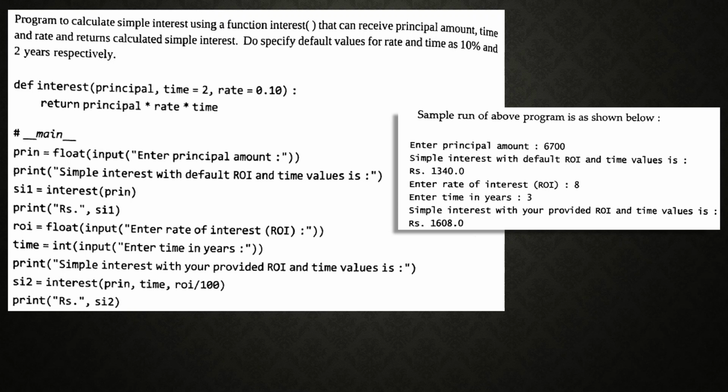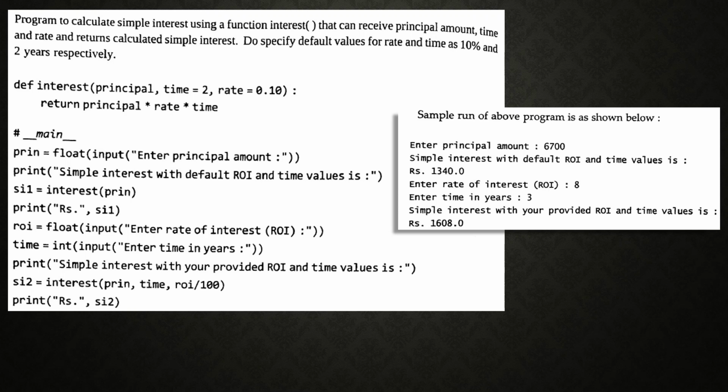So three things. Next, principal amount equal to float(input("Enter principal amount")). Principal amount is not specified, so we need to read the value. Then you have to calculate simple interest, and simple interest can be calculated by using the interest function.